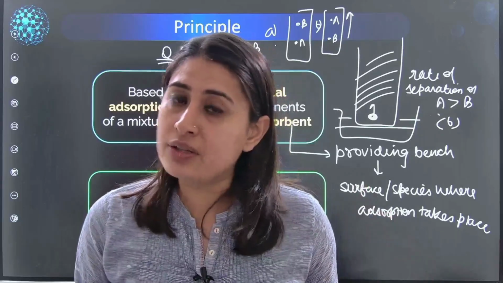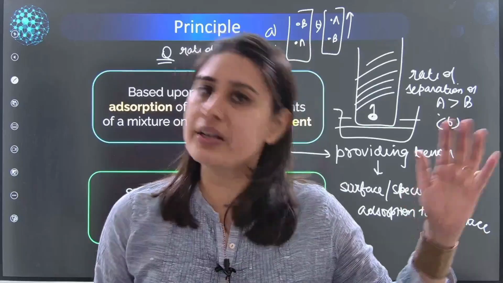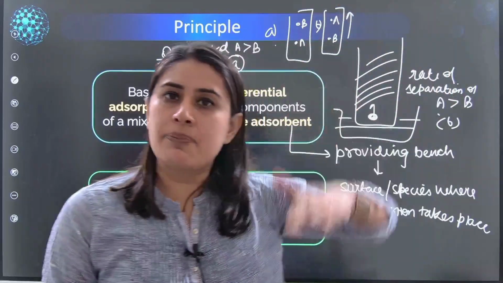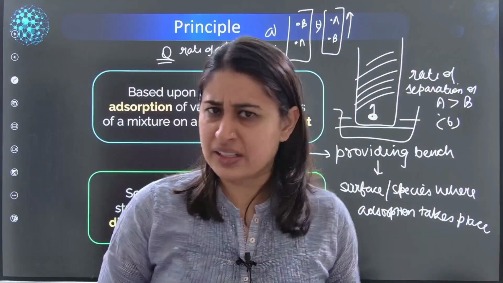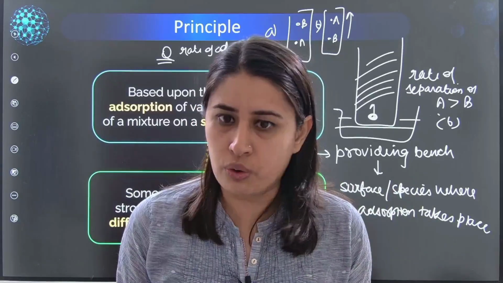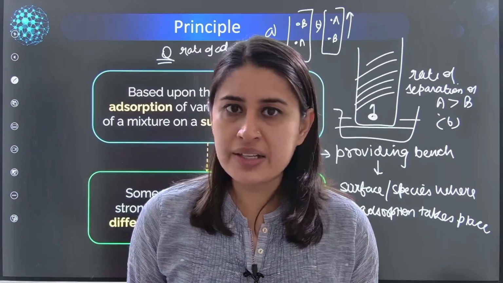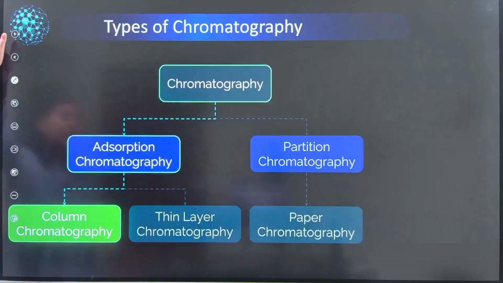The rate of adsorption of red color is greater than blue color, than purple color, like that. What is the best chromatogram that represents it? Basically it's a question of understanding adsorption to the core. Is it clear? Such questions are doable, guys? Okay, then we'll move on.